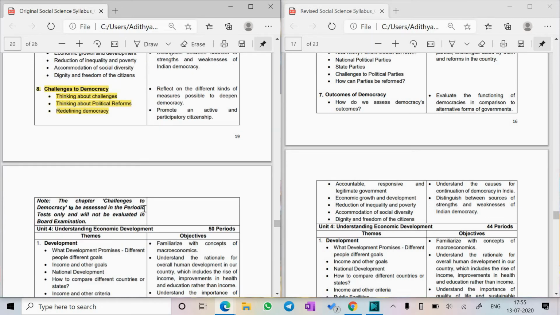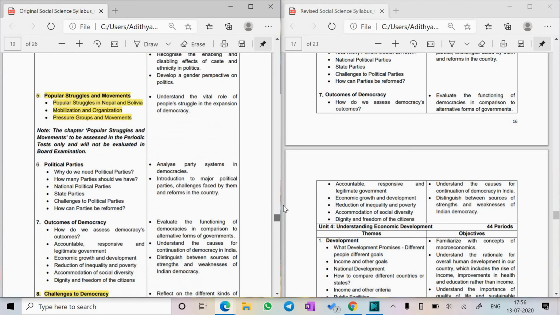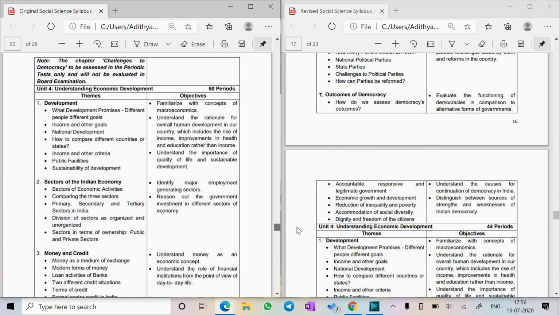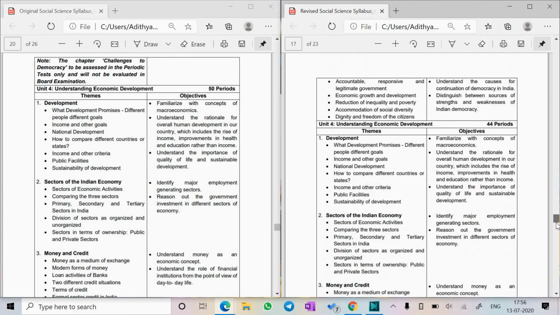It was supposed to be only in your periodic test and not in board. Now that is also deleted. So in democratic politics, we have 4 chapters deleted, almost 4 chapters. So it's like equal deletion and equal keeping back.